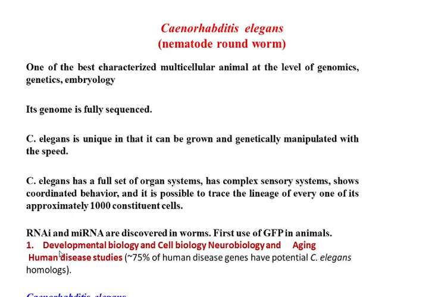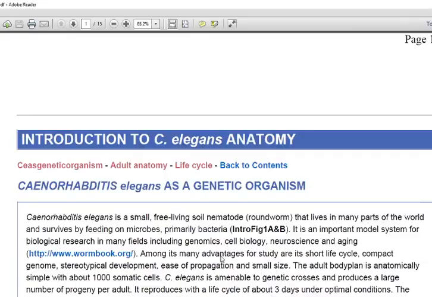As it is a very simple system, developmental biology experiments can be easily done on this, as well as cell biology, neurobiology, aging, etc. 75% of human disease genes have potential C. elegans homologs. So that is why we use C. elegans.